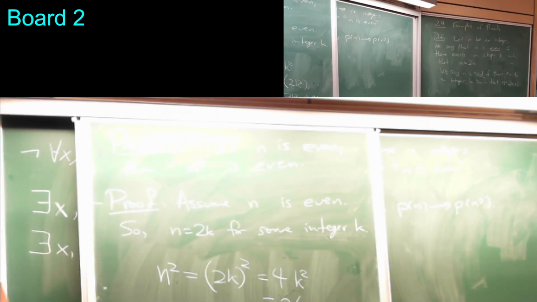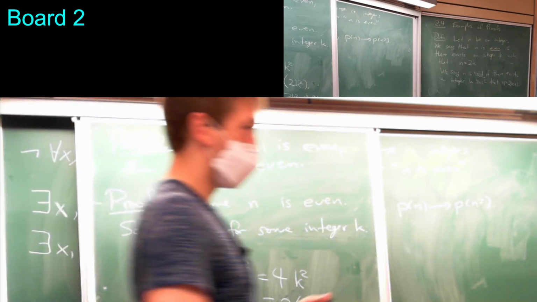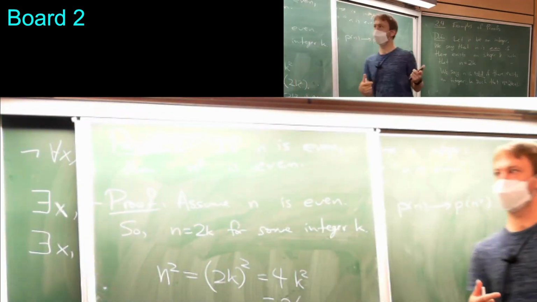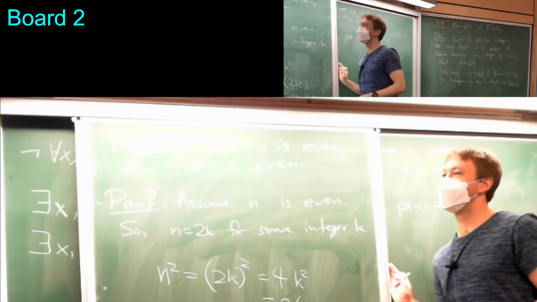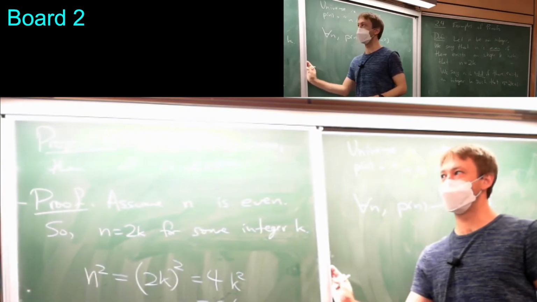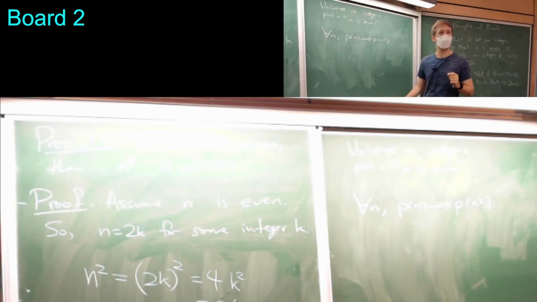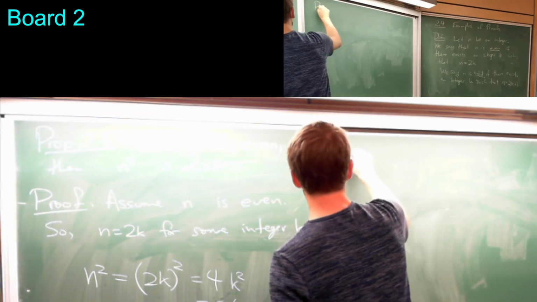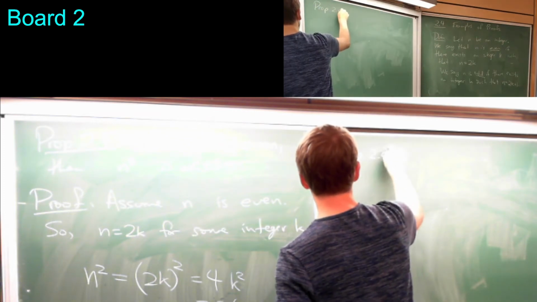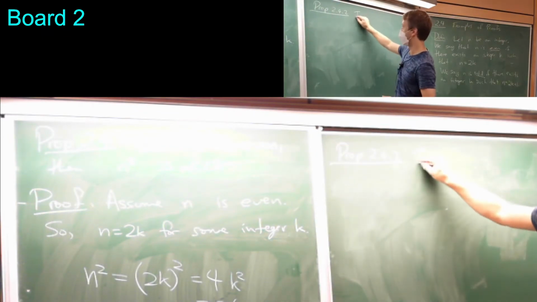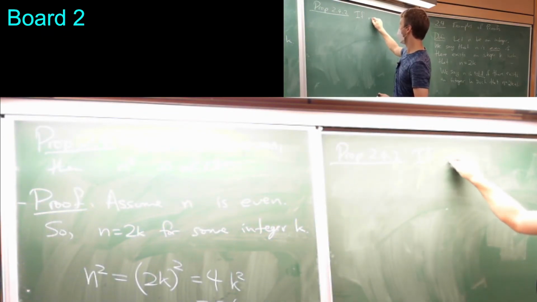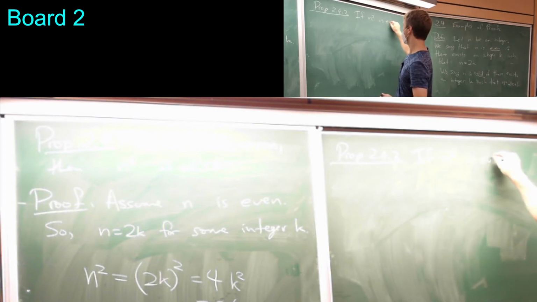Okay, let's prove another thing. Let's prove the converse. Actually, does anyone remember what converse means? What would be the converse of this statement? Not the contrapositive, by the way, but the converse. Yeah, exactly. So proposition 2.4.2, which is the converse of this: if n squared is even,